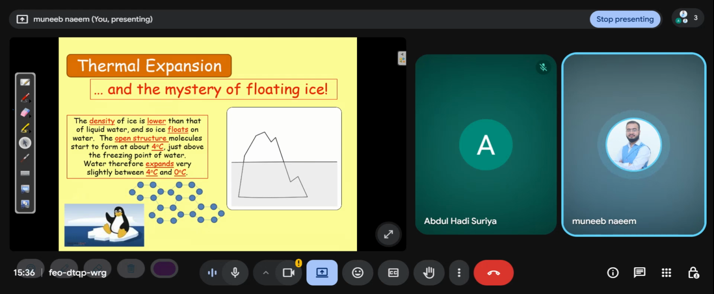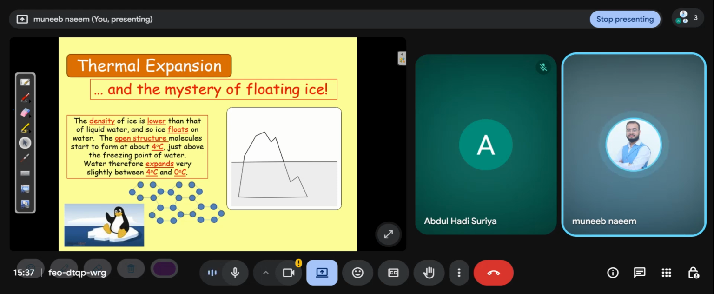The density of ice is lower than that of liquid, and so ice floats on water. As you see, ice floats on the water because the structure of ice is open. The molecules are some distance from each other, but in the liquid, the molecules are closer to each other, so the density is greater. In ice, the molecules have some distance between them. It means its density is low. That's why ice floats on the surface of the water.